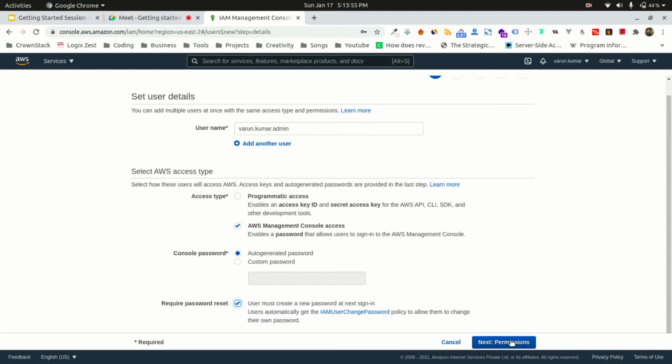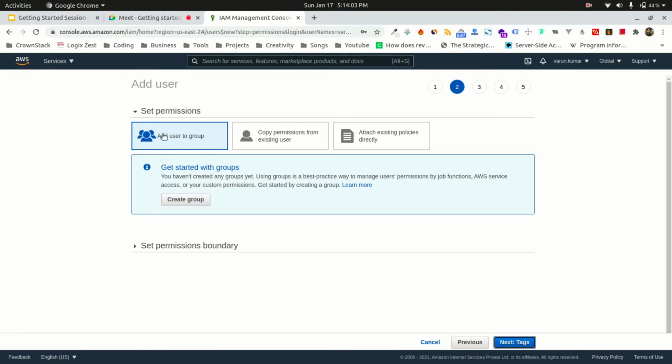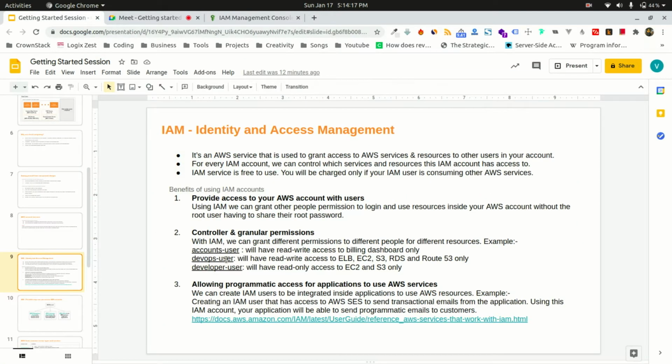Then what permissions will this IAM user have? The next step is to set the permissions. One way of setting permissions is adding a group. You can create some groups and you can tag this user in that group. So all the users in that group will have the same permissions. An example of a group would be creating a DevOps group over here.